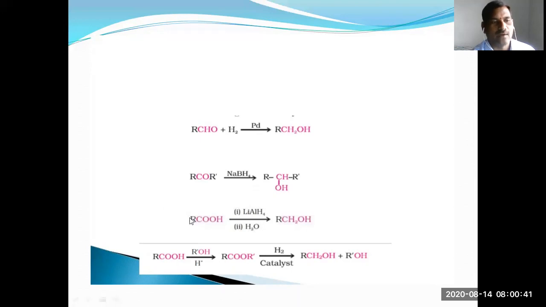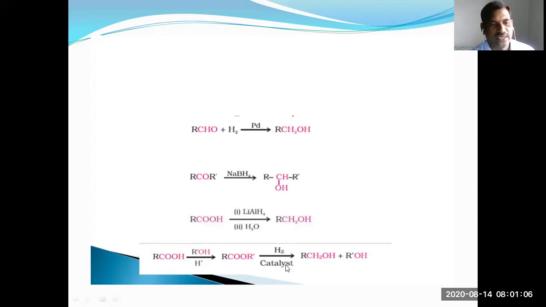You can take the carboxylic acids, COOH group. Carboxylic acids undergo a reduction reaction and give primary alcohol. So carboxylic acids react with alcohols and are converted into esters.